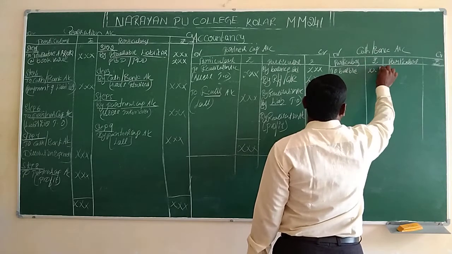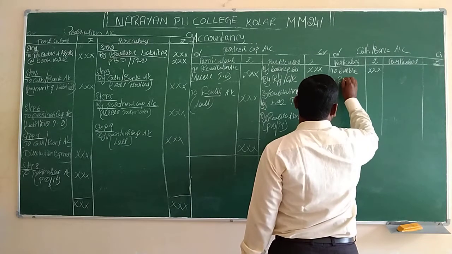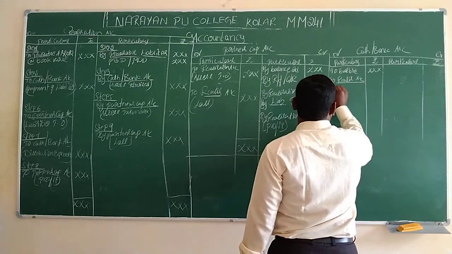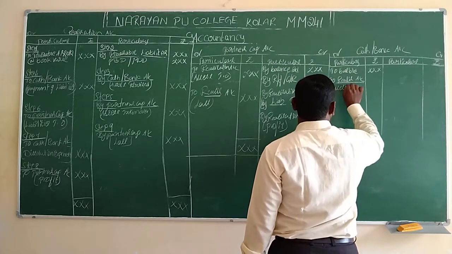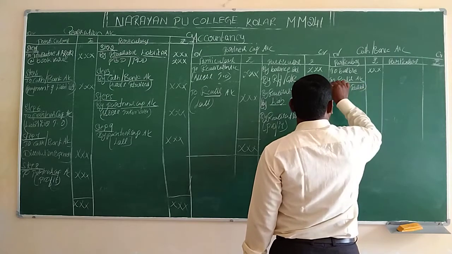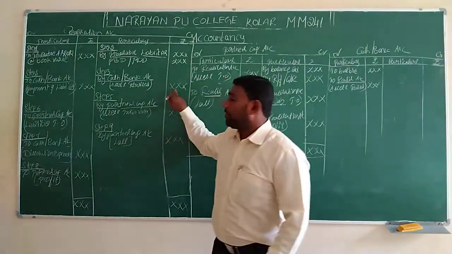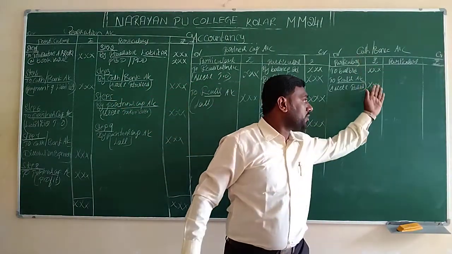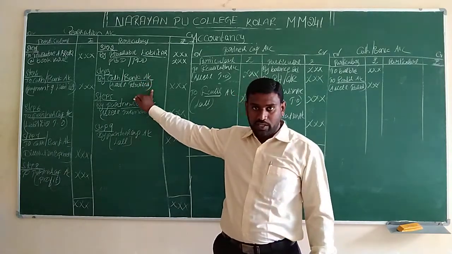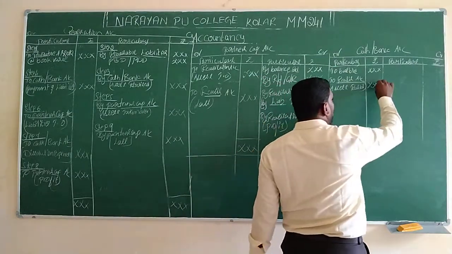This balance will be available in our previous balance sheet. Next, we have to write to realization account. Here the heading we have to write is assets realized. These values, assets realized, we have already totaled in step number 3 of the realization account. The same value we have to transfer to the cash account debit side. What value we put in the credit side of the realization account, the same value we transfer to the debit side of the cash or bank account.